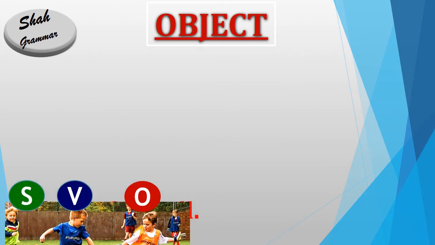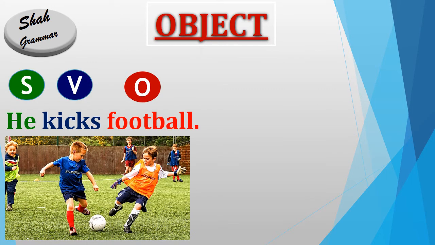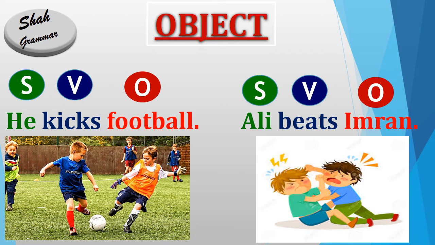Now see the examples. He kicks football. In this sentence he is subject, kick is main verb and football is object. Why is football object? Because football is receiving the action. It is receiving the action of he. He is performing an action. What is the action? Kick is our action, is verb. So football is receiving the action of kicking. So football is object.